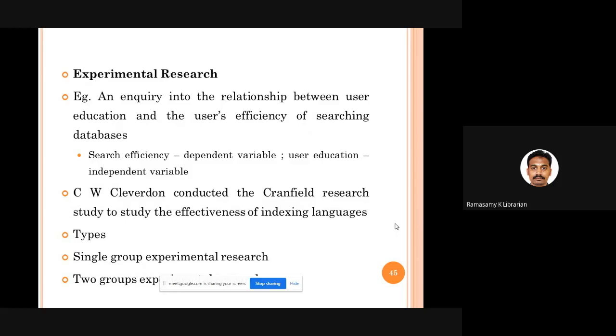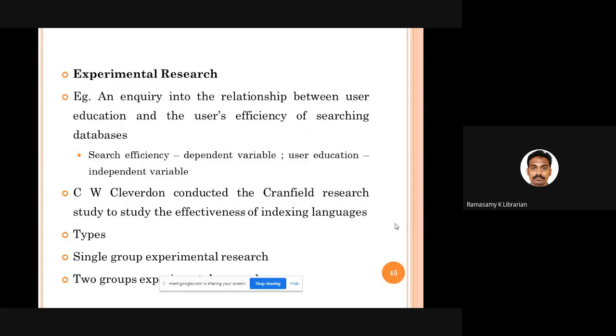A very, very popular experimental research is what was conducted by C.W. Cleverdon at the University of Cranfield. That is called the Cranfield Research Experiments, Phase 1, Phase 2. It was conducted for 10 years. They were trying to experiment with 5 different indexing languages and their effectiveness. It's the best example of experimental research in the field of library science.